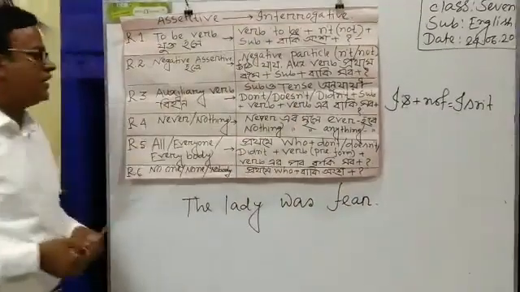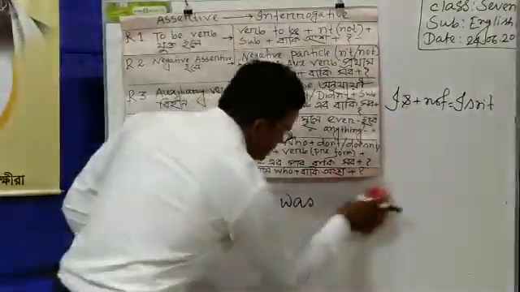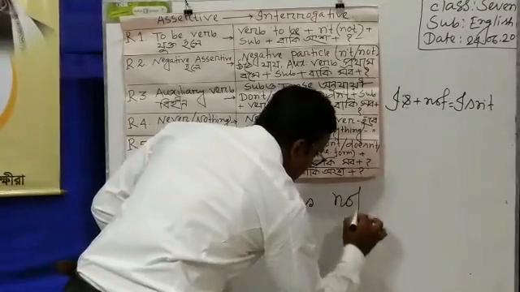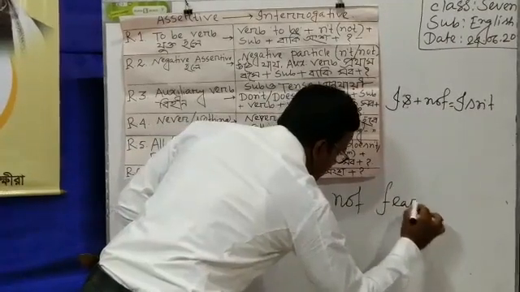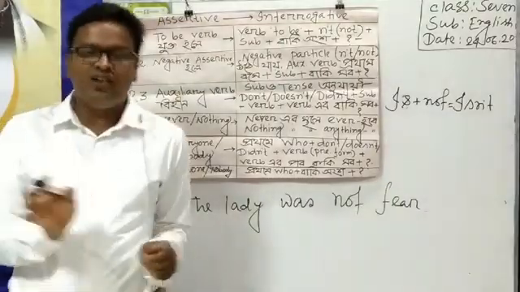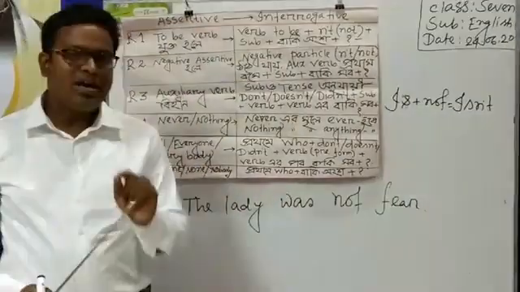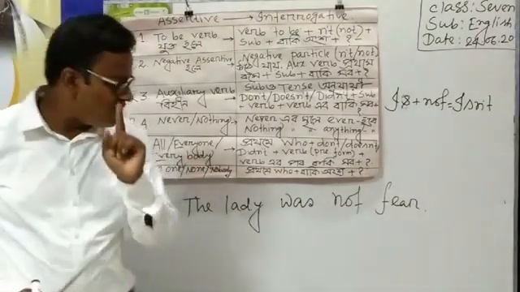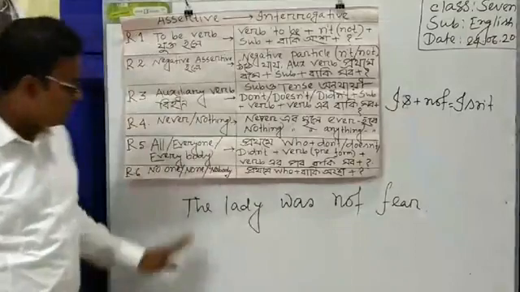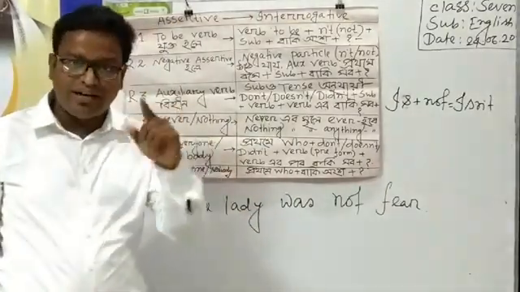Here I have written a sentence: the lady was not fair. The sentence is assertive, but it is in negative form. I have told you before that assertive sentences are of two kinds. The first one is affirmative and the next one is negative. That's why I have written here an assertive sentence but in negative form.